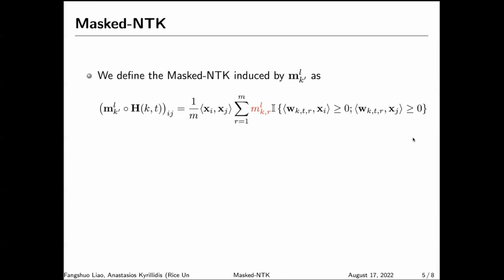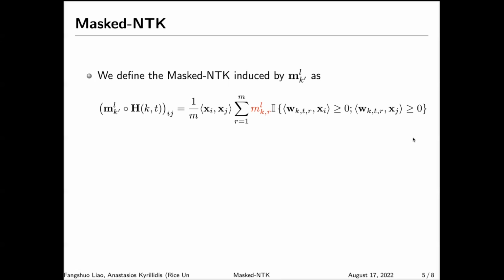To show the convergence guarantee of the framework above, we can no longer utilize the original NTK, since the mask introduces another randomness, meaning that even when the weights of the neural network are fixed, we can still get different outputs based on different masks. Therefore, what's central to our idea is the definition of the masked NTK, which includes the mask entries m_k,r,l in the summation of the form of NTK.